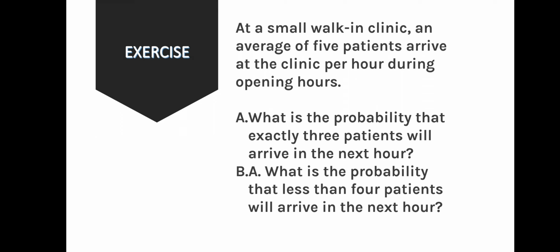For your exercise, you are going to answer this one. At a small walk-in clinic, an average of 5 patients arrive at the clinic per hour during opening hours. First question, what is the probability that exactly 3 patients will arrive in the next hour? Second question, what is the probability that less than 4 patients will arrive in the next hour?